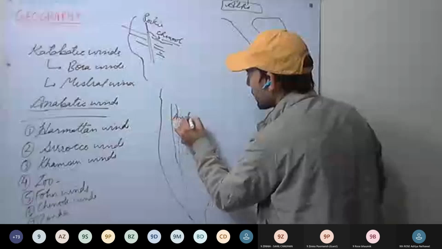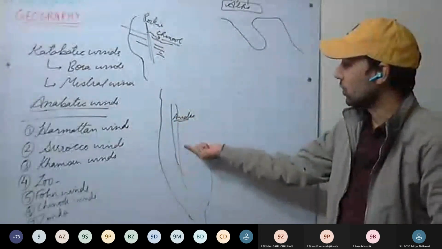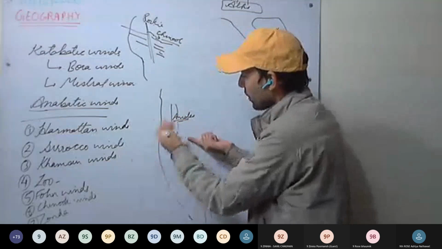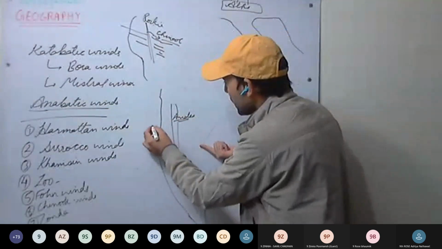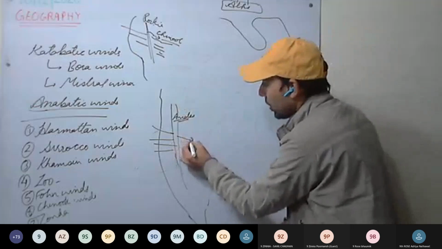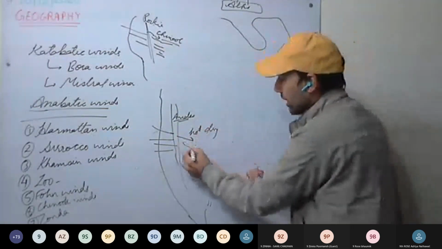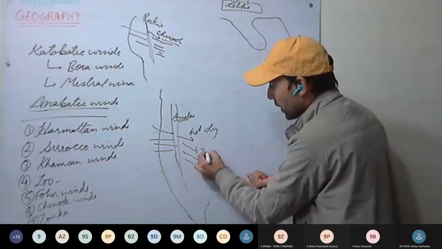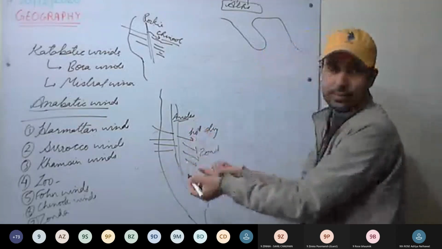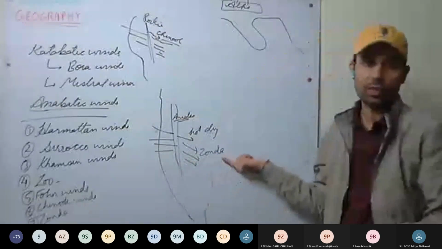Please don't discuss there. We have the Andes mountain here. So here, the winds coming from the polar front, after crossing the Andes, are hot, dry, and dense winds. These winds are called Zonda winds in Argentina. Argentina, Uruguay, there. These winds are called Zonda winds.